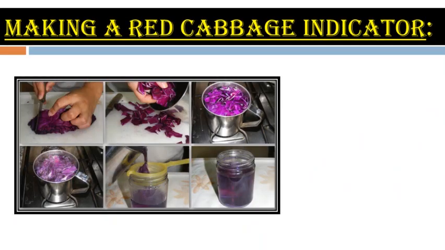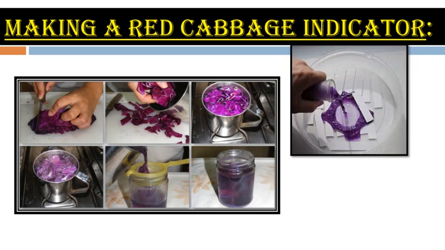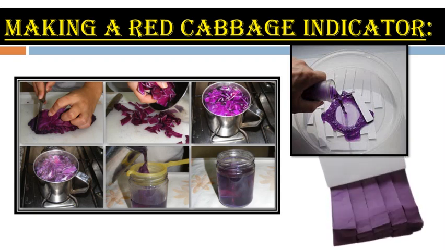Now here we have to learn the making of a red cabbage indicator. That means by using red cabbage, we have to make a natural indicator. For this, first we have to put leaves of red cabbage in a small quantity of water, and heat or boil the water. Once the solution of cabbage leaves cools down, dip papers in it. That means we have to dip strips of filter paper in it and let them dry. Now make strips of the dried paper, and in this way prepare the red cabbage indicator. So here we have prepared the red cabbage indicator.